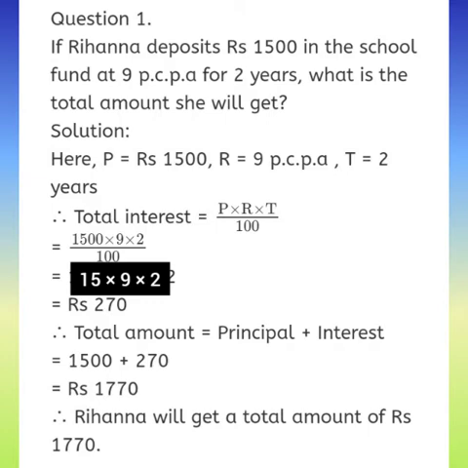Now we have to find A. What is the formula for A? A means amount. A is the principal plus interest. What is the principal? 1500 plus interest, that is 270. When you add these two terms, you will get 1770. So Rihanna will get rupees 1770. Okay, got it?